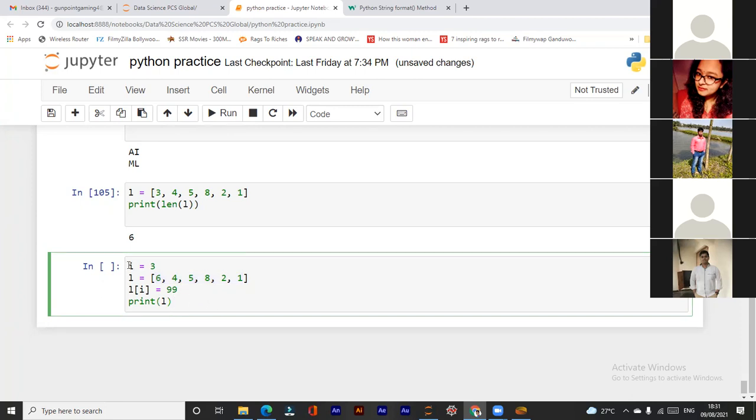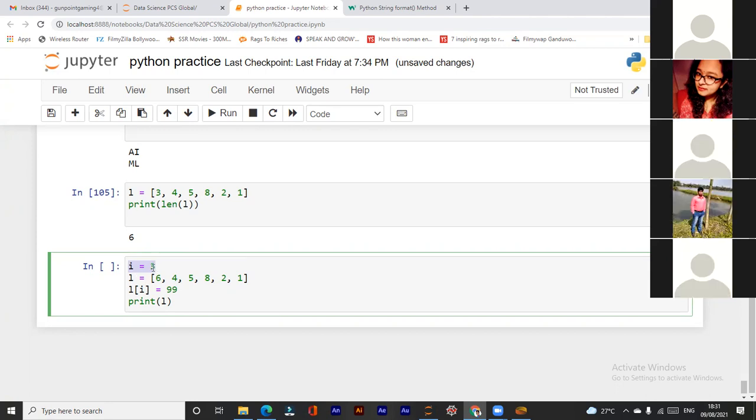Here I is equal to 3. So I am writing L of I. So what does this mean? L of 3, because I is 3. So here it will mean L of 3. This is nothing but 3.